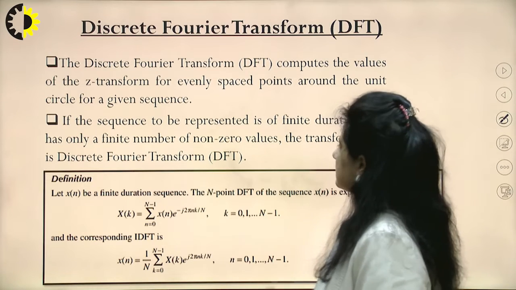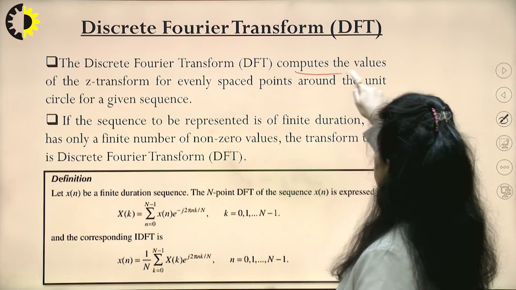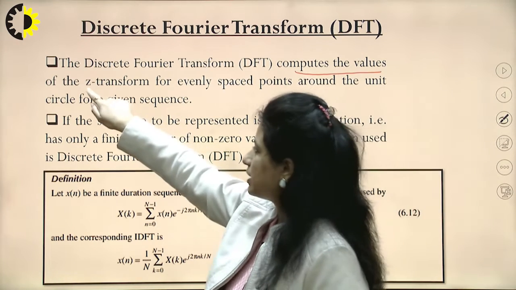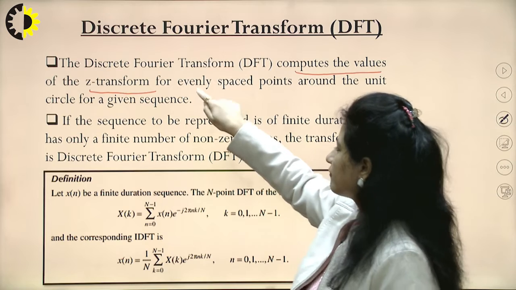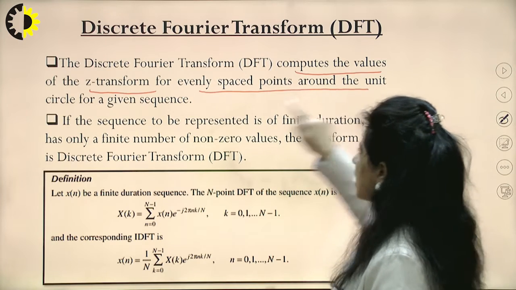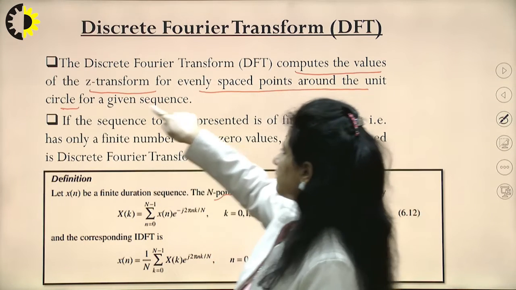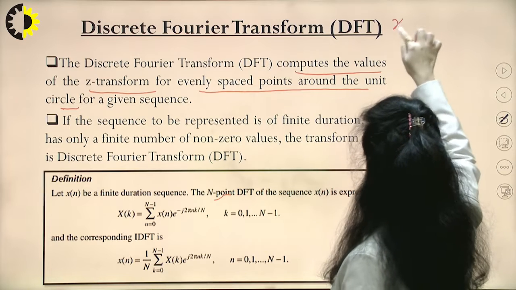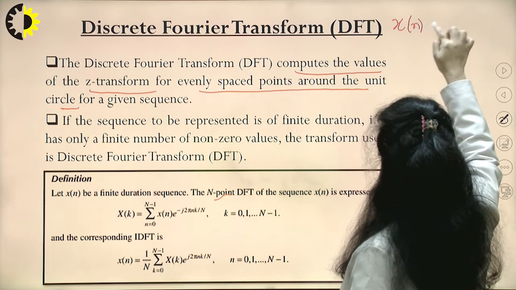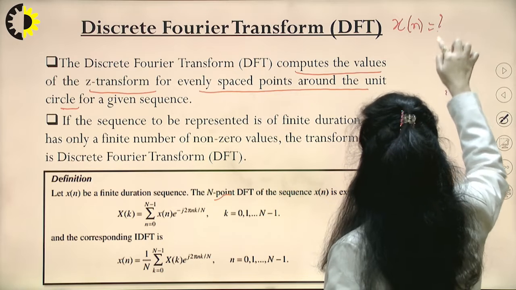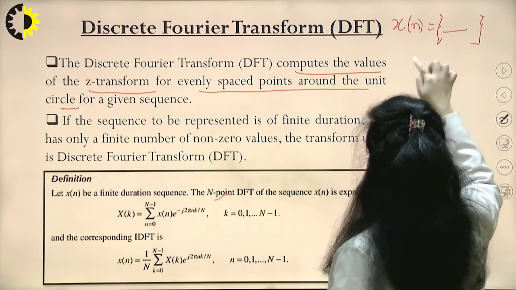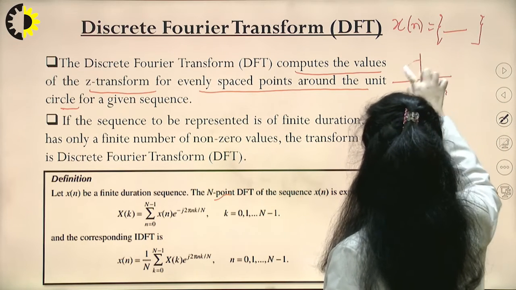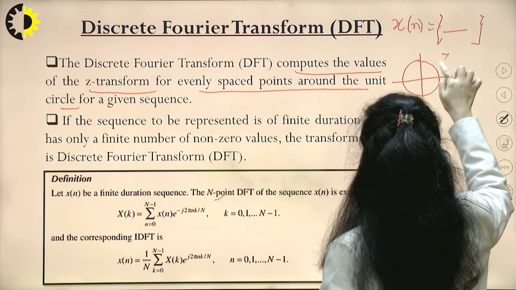So what is this DFT? This DFT is basically computing the value of Z transform for evenly placed points around the unit circle for a given sequence. The given sequence can be x[n], having certain points, certain samples, and I know the ROC corresponding to my Z plane.